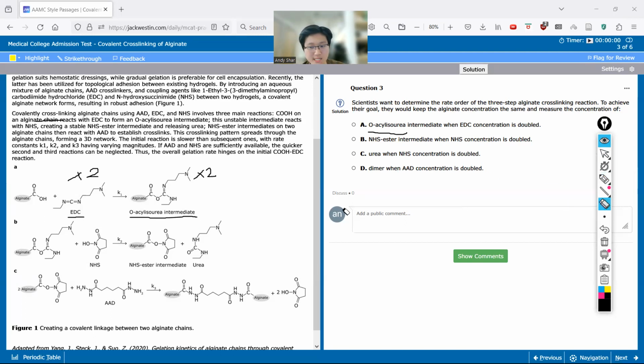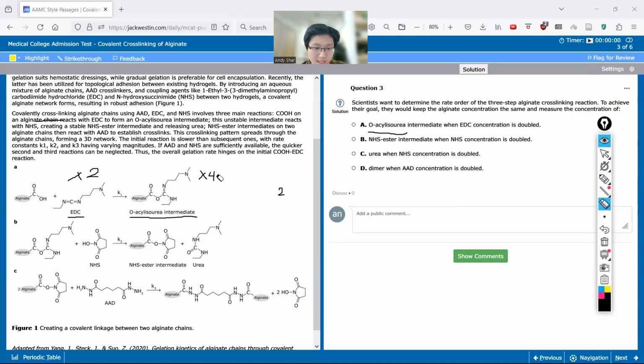Another scenario you might see is that we multiply the reactants by 2 and the products go up by 4. What would the rate order be for that? That would be a rate order of 2, because you're essentially multiplying these two things together to create a 4 times increase.